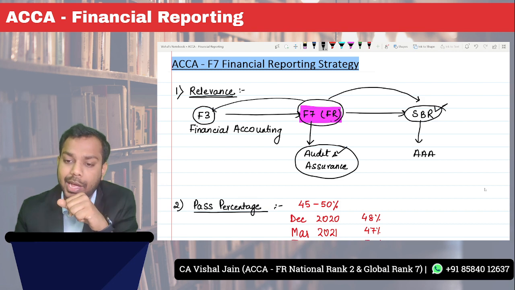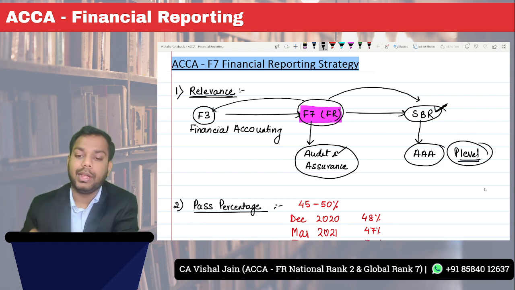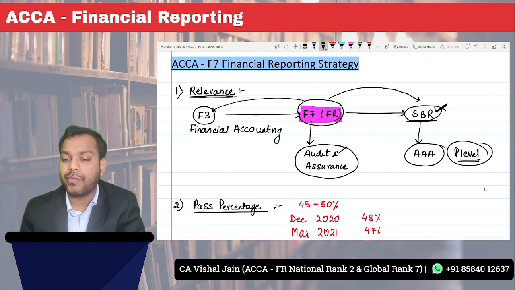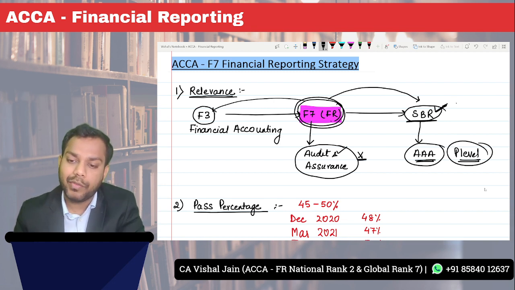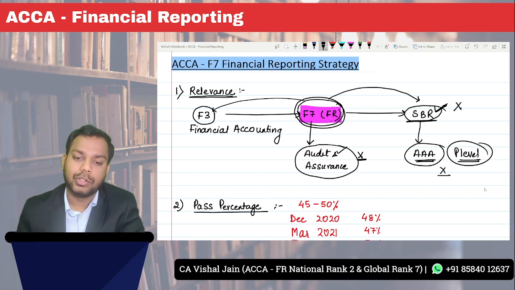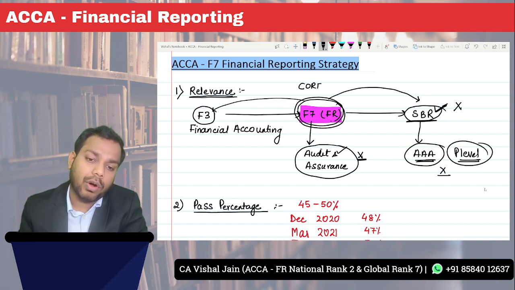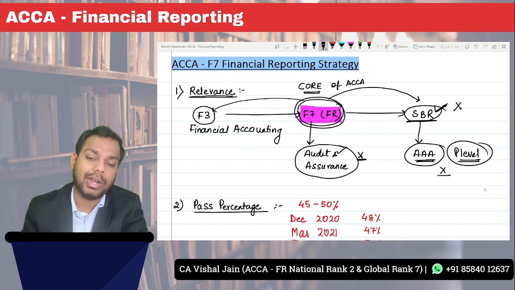Parallelly, the SBR paper will help you understand advanced auditing and assurance, which is also a P level paper. So the knowledge of SBR is required for advanced auditing and assurance. Without proper knowledge of financial reporting, SBR will be a difficult task, and if SBR is difficult, AAA will also be difficult. So now you can understand that F7 forms the core of the ACCA qualification.